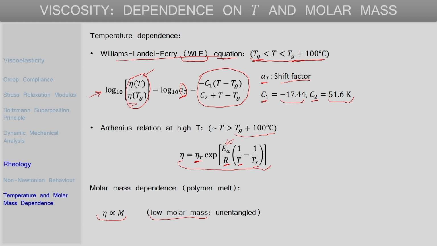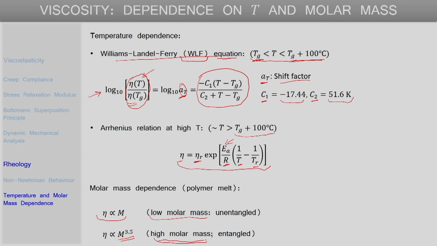Whereas, if the molar mass crosses above some critical value, the viscosity is seen to depend very strongly on molar mass. For high molar mass polymers, the viscosity is proportional to M to the power 3.5 or 3.4, something in that approximate range.